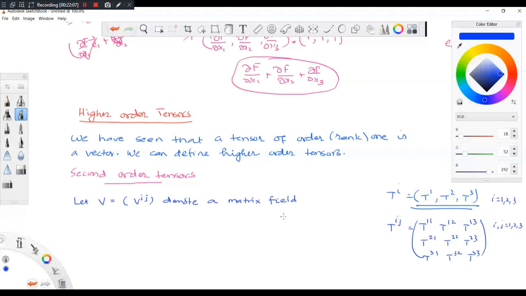Why is it called a matrix field? Because at each point, this component has a specific value. When the point changes, the component will take another value. So that's the meaning, as with a vector field.